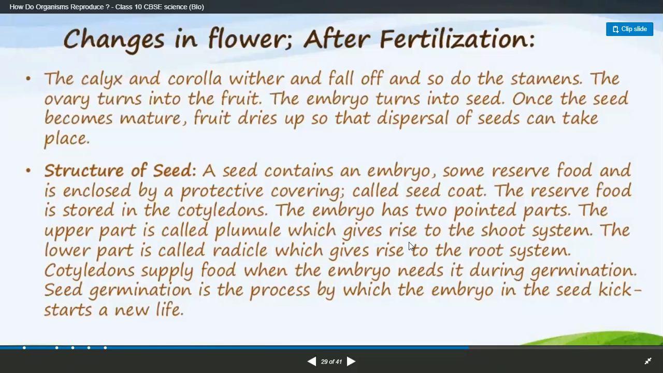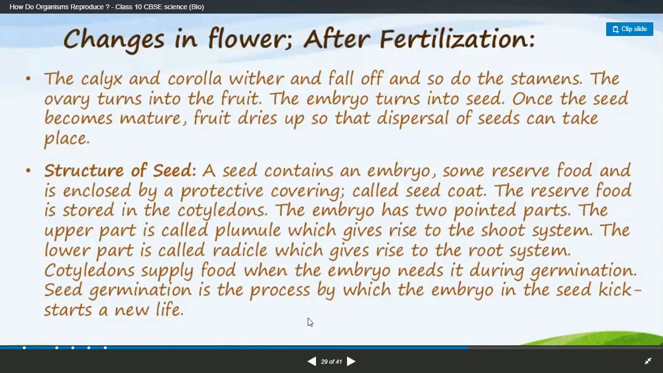The reserve food is stored in the cotyledons. The embryo has two pointed parts. The upper part is called the plumule, which gives rise to the shoot system. The lower part is called the radicle, which gives rise to the root system. Cotyledons supply food when the embryo needs it during germination. The growing process is also known as germination, and seed germination is the process by which the embryo in the seed kick-starts a new life.